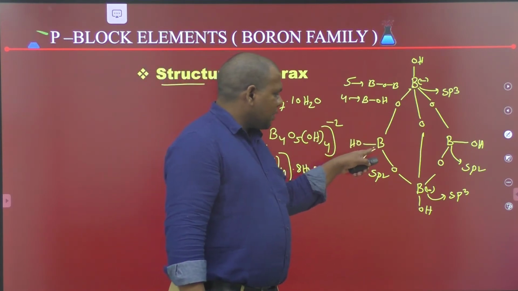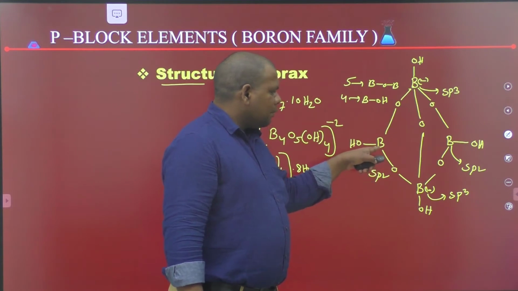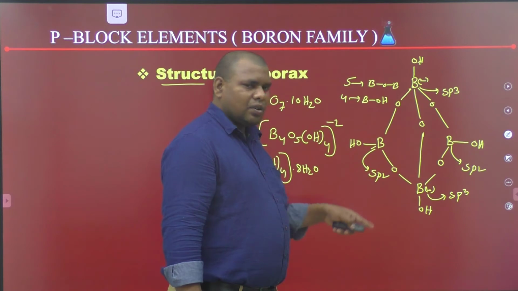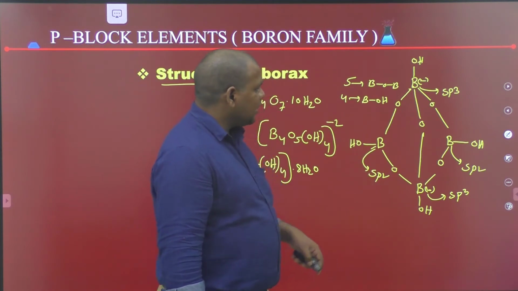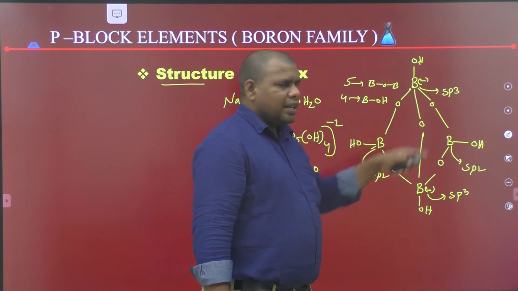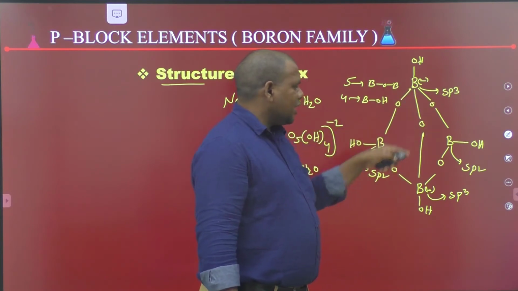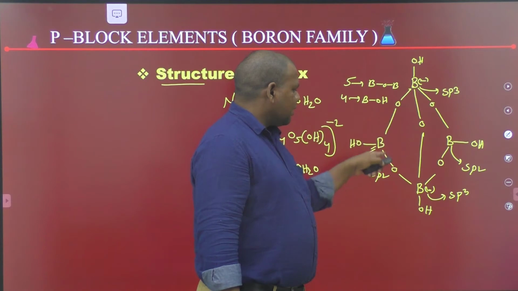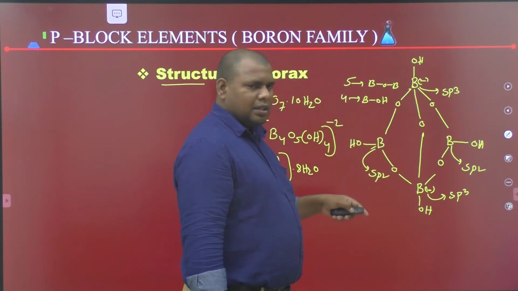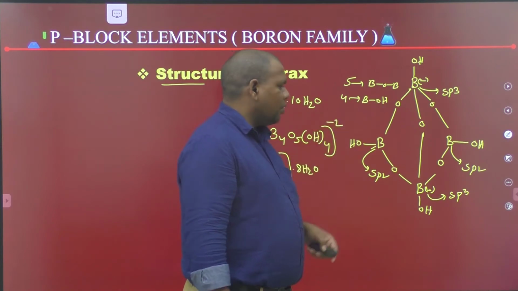These points are important. Terminal borons undergo sp2 hybridization and have planar shape. Bridge borons undergo sp3 hybridization with tetrahedral shape. The number of B-O-B bonds is 5, and the number of B-OH bonds is 4.